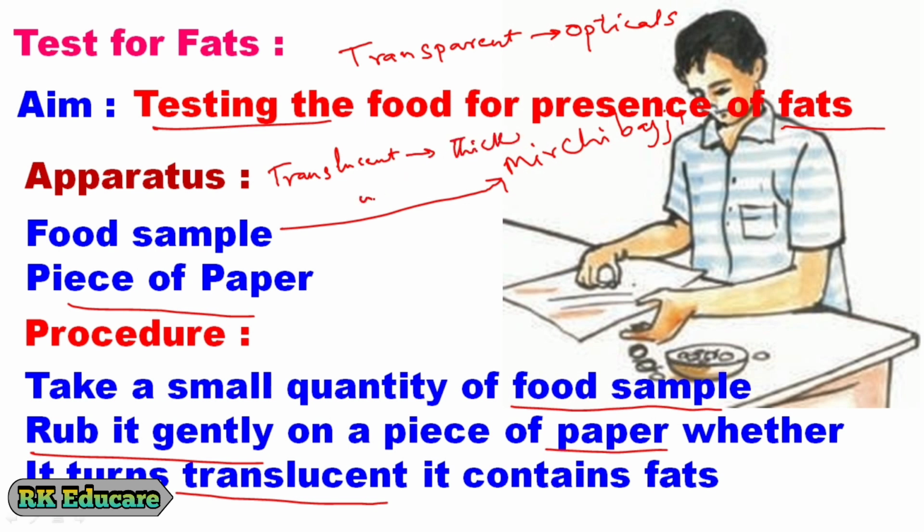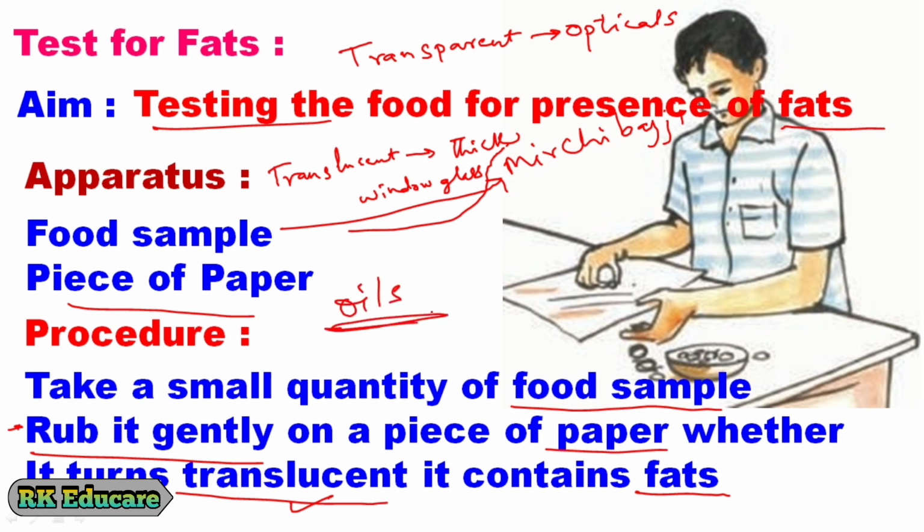We can see it partially. Opaque in the sense we cannot see through it. Observation, after rubbing the piece of mirchi bhaji on a piece of paper, the paper turned to translucent. It is showing that mirchi bhaji contains fats. All the oils contain fats.